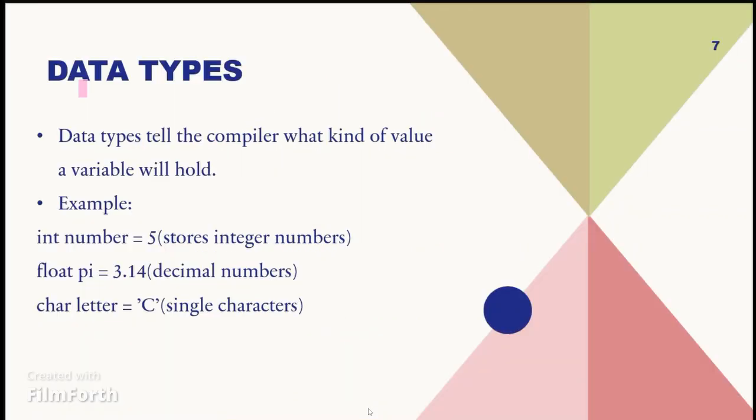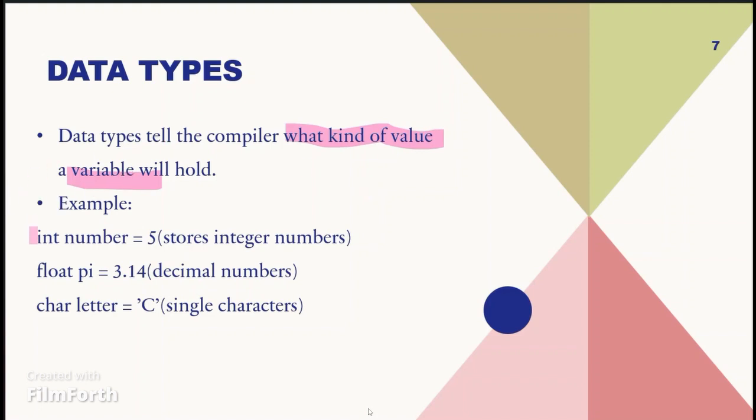Now, let's talk about data types in C. Data types are used to tell the computer what kind of data we are going to store in a variable. Each variable in C must have a data type.